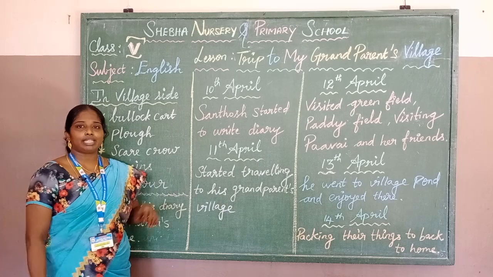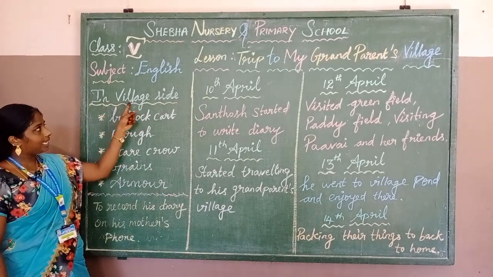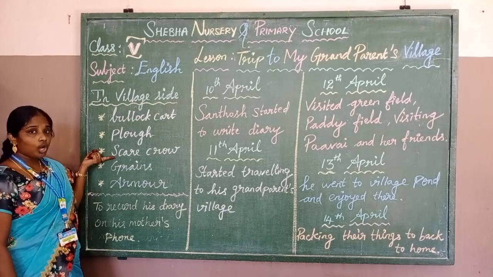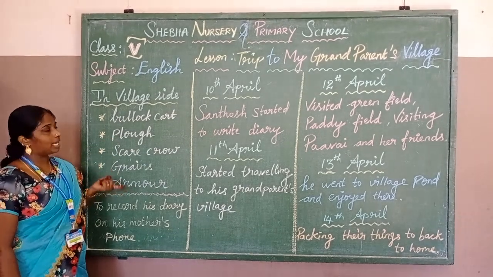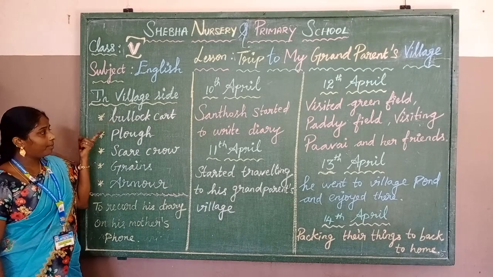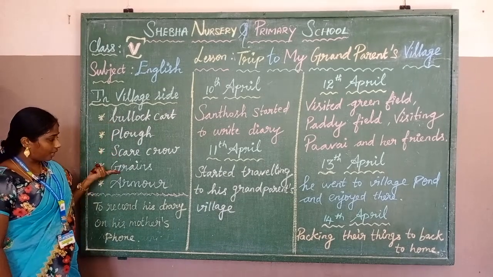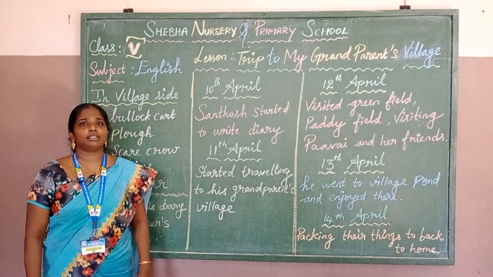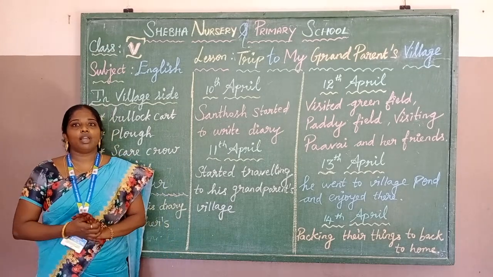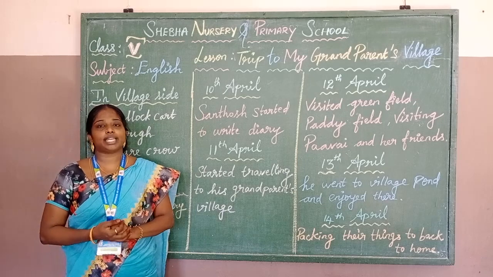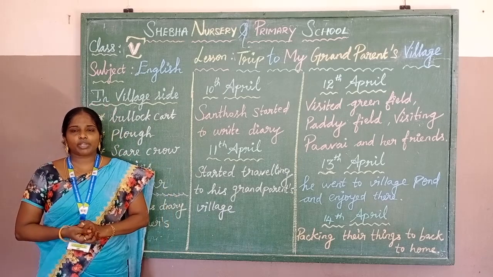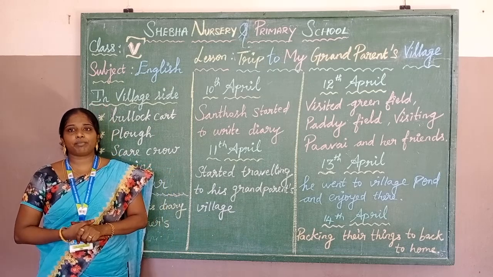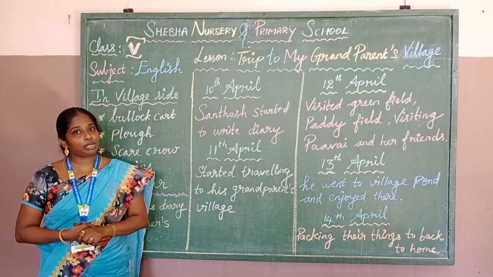In the village side we can see, what are the things we can see? So in the village side we can see a bullock cart, plough, scarecrow, grains, armor. So have you seen a bullock cart? Yeah, it's a vehicle with 2 or 4 wheels driven by bulls. We can see it in our native place. In villages, in most places we can see bullock carts.